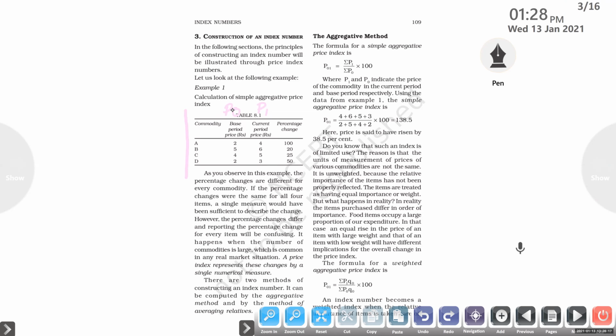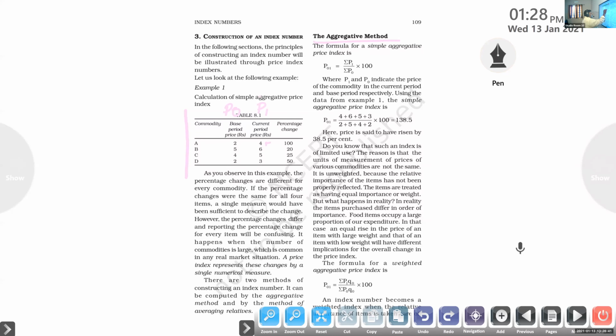We use the aggregative method: we calculate all the products together and find the percentage change, that is, the price index of all these products in aggregate. So we write 4 plus 6 plus 5 plus 3.